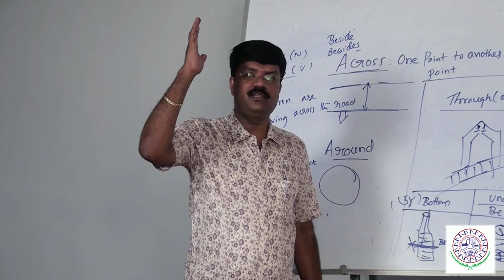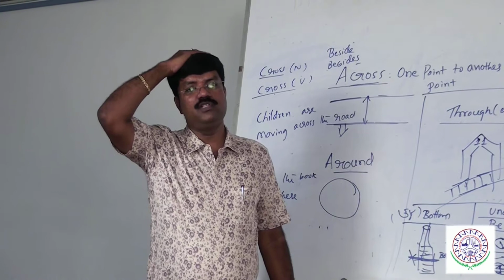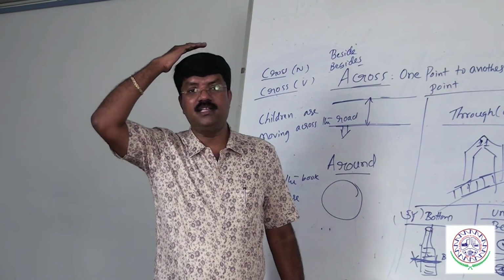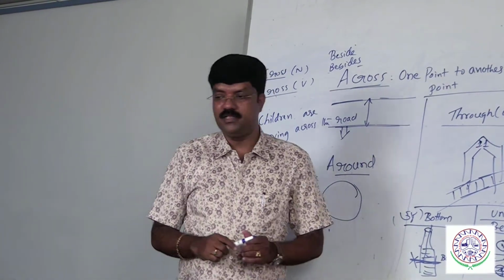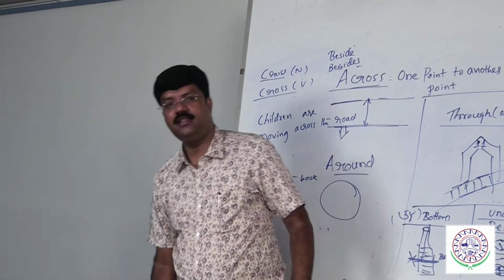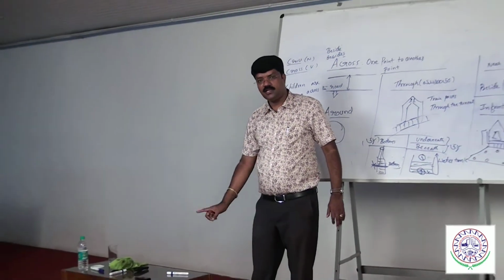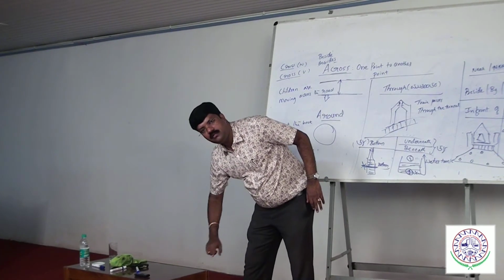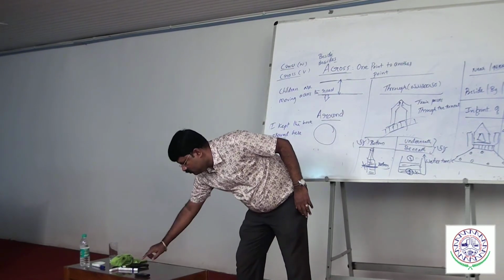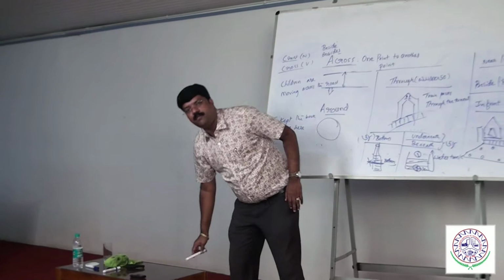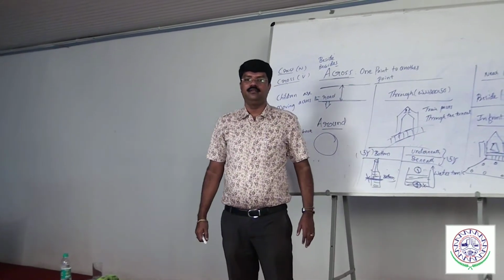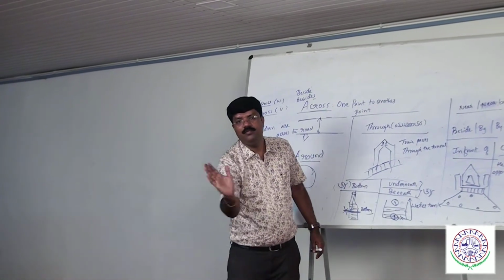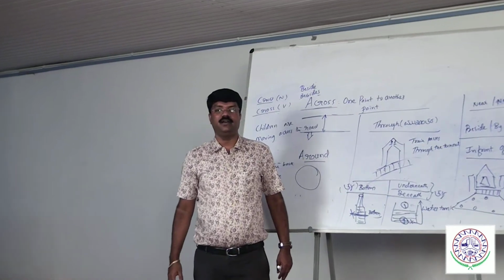What is on? On means some object is at the top of something else, closely attached. What is upon? Some object is at the top of something else, closely attached, and moving. That is called upon. For example, now the marker is on the table. I got angry. I threw the marker upon the table. This moving position we call upon. My daughter got angry. She threw the mobile upon the bed. That is a moving condition, called upon.